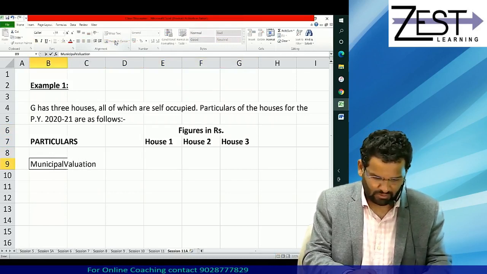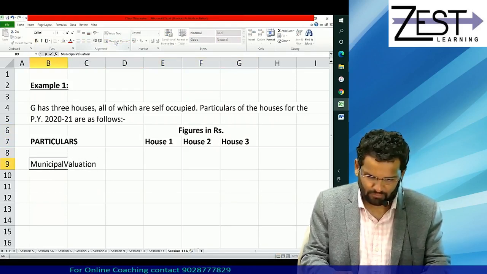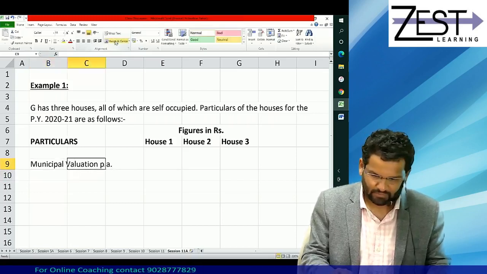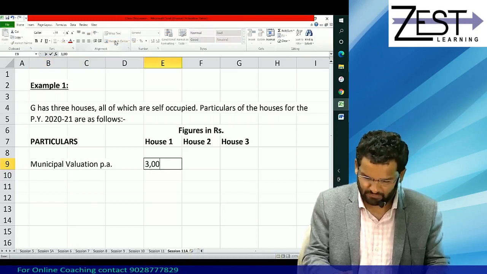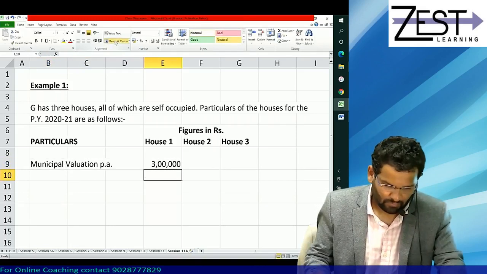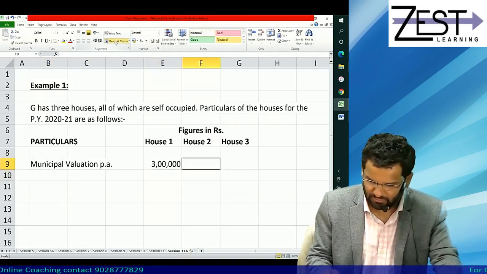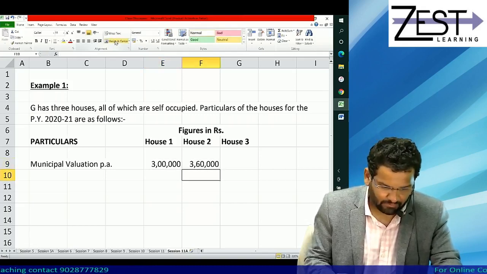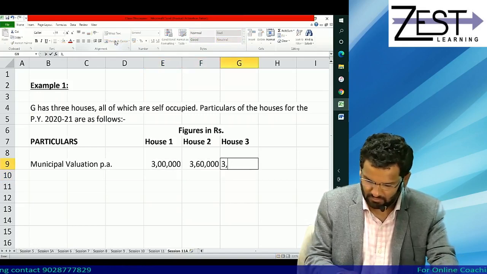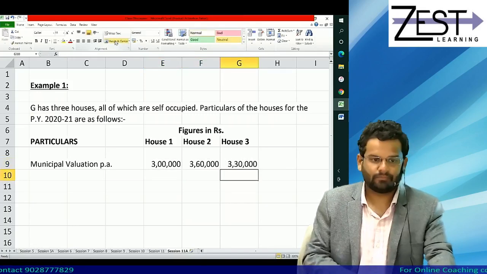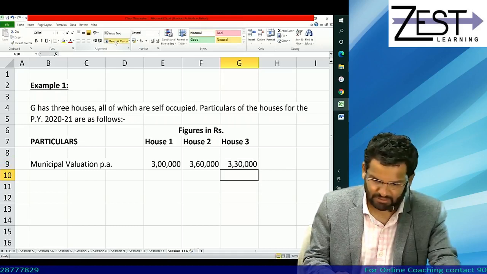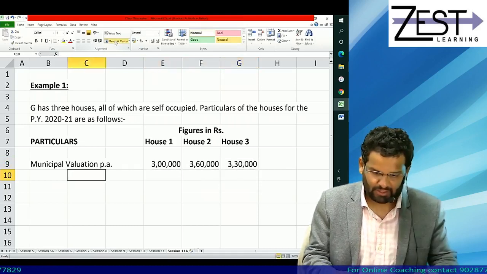For what thing will this municipal valuation be useful? For calculation of GAV. Correct. It is 3,60,000, and finally 3,30,000.